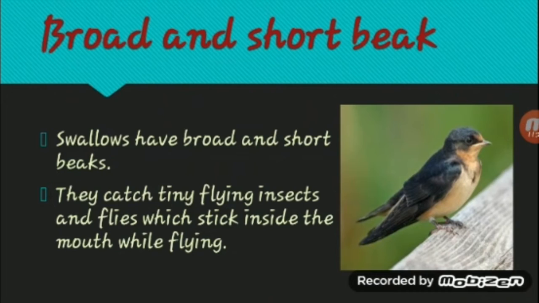Broad and short beak. Swallows have broad and short beaks. How does the beak look? Broad and short. They catch tiny flying insects and flies which stick inside the mouth while flying. So they catch the tiny insects and flies which are flying. So its mouth has to be sticky from the inside so that these insects and flies will stick to it without slipping outside.